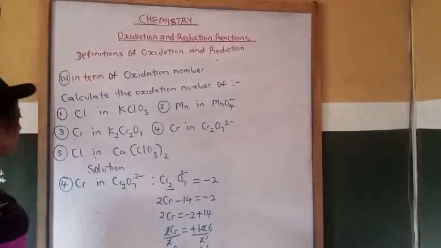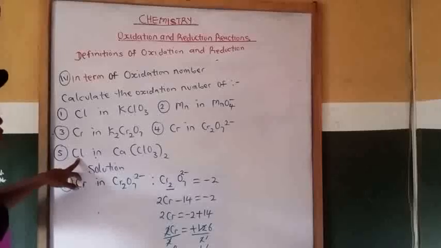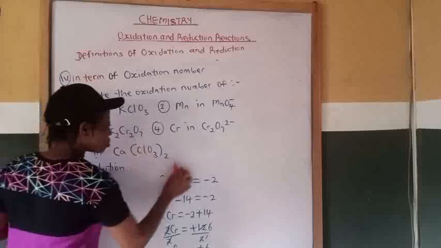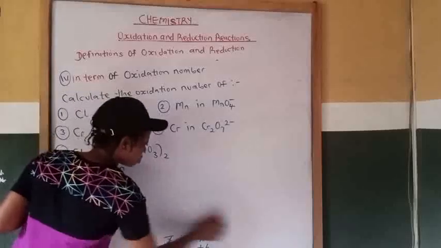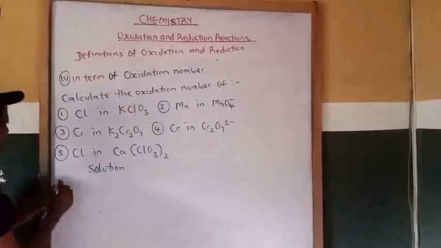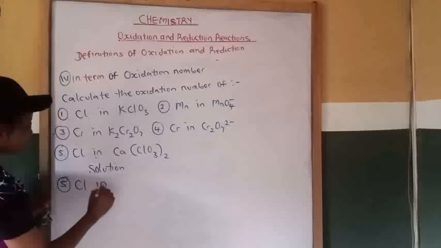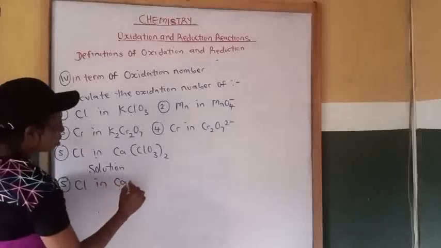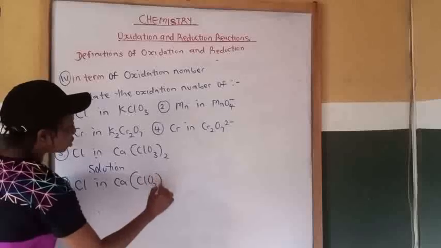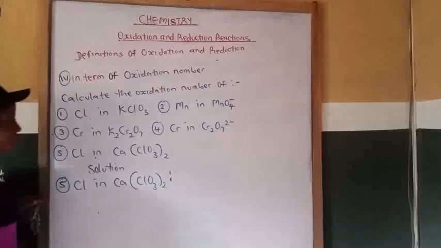Now lastly, number 5. We want to calculate the oxidation number of chlorine in Ca(ClO3)2. So let's break down what we have here.